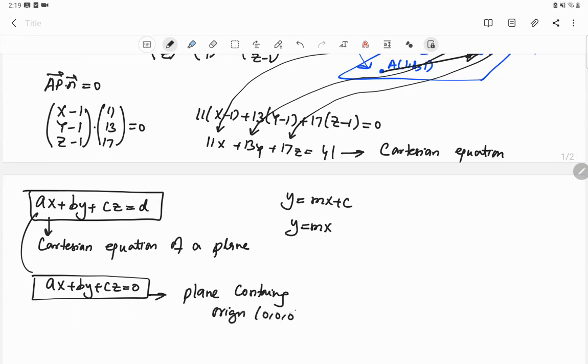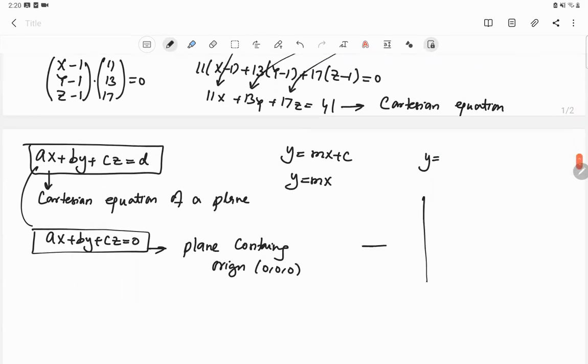0, 0, 0. Okay. And as we know, इसका क्या मतलब है? Plane containing origin का मतलब? Means the plane which passes through this point 0, 0, 0. A plane which passes through origin, or which contains origin, or the point where x, y and z axis intersect. That point is also contained on the plane.